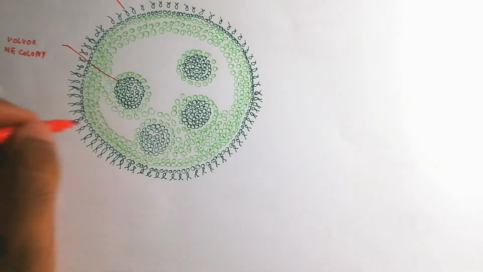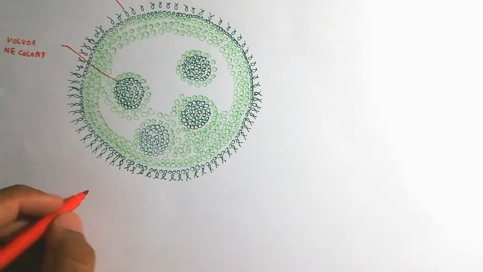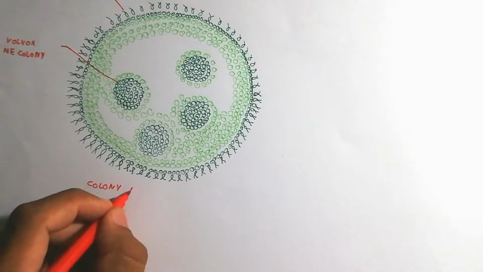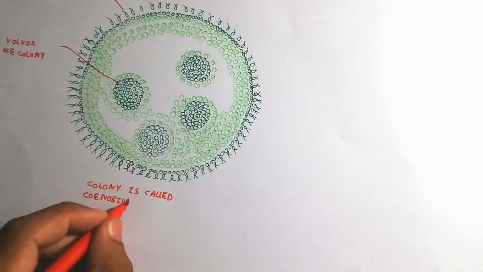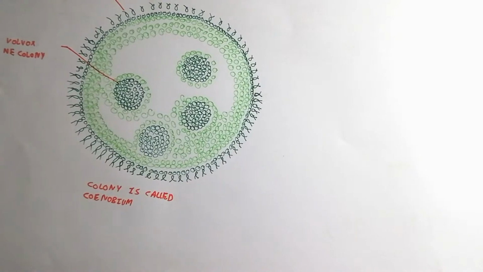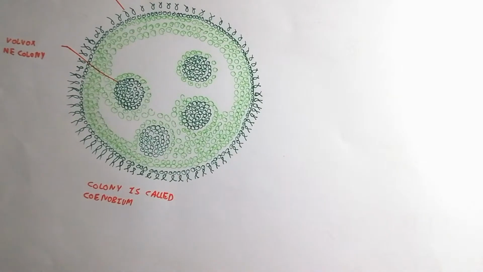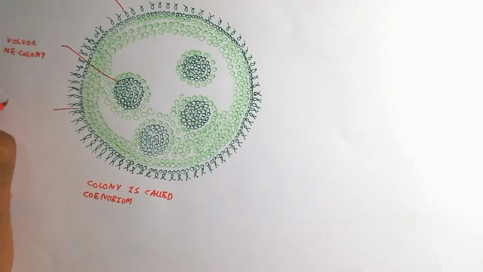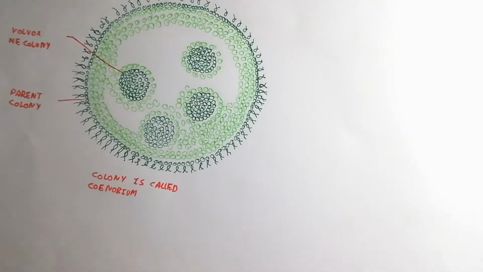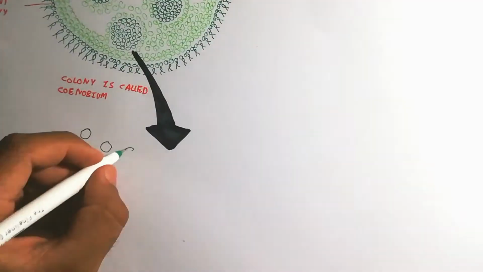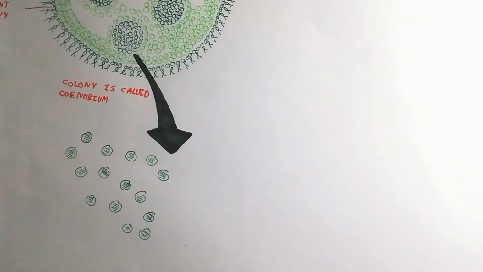So inside is the new Volvox colony, and the upper part is made up of flagellated cells, which are basically the gonidia, and they are responsible for asexual reproduction and sexual reproduction. Here is the parent colony, and the colony is called coenobium.